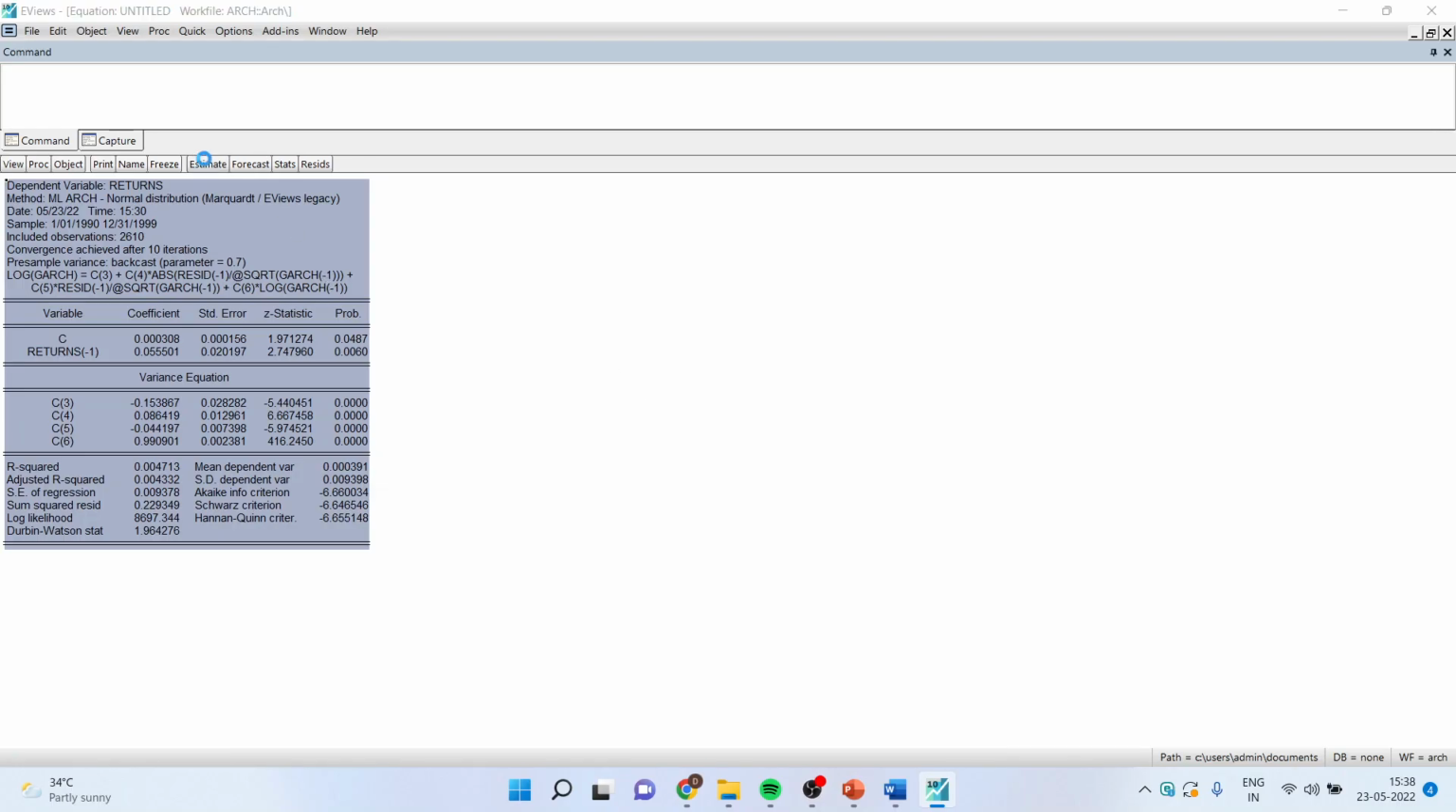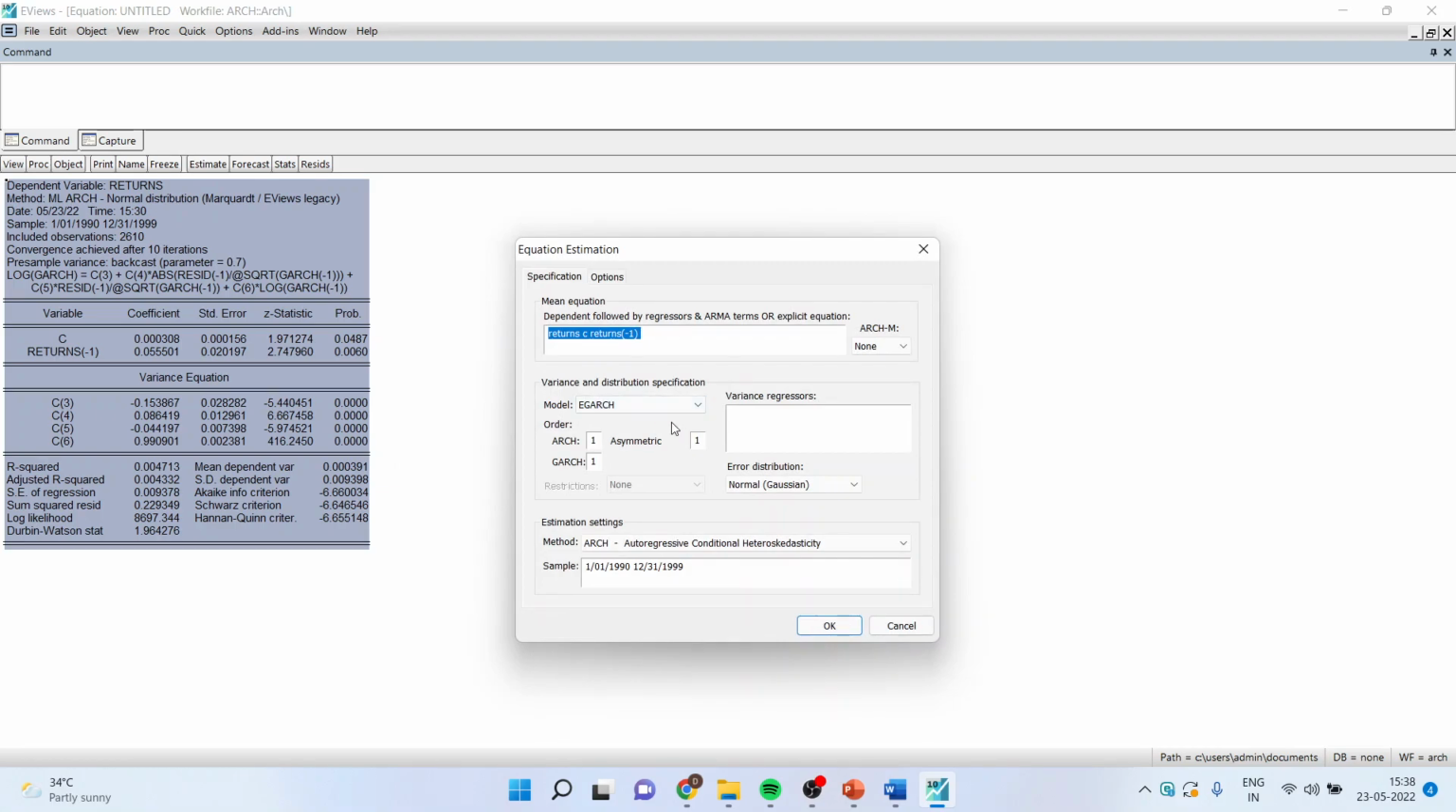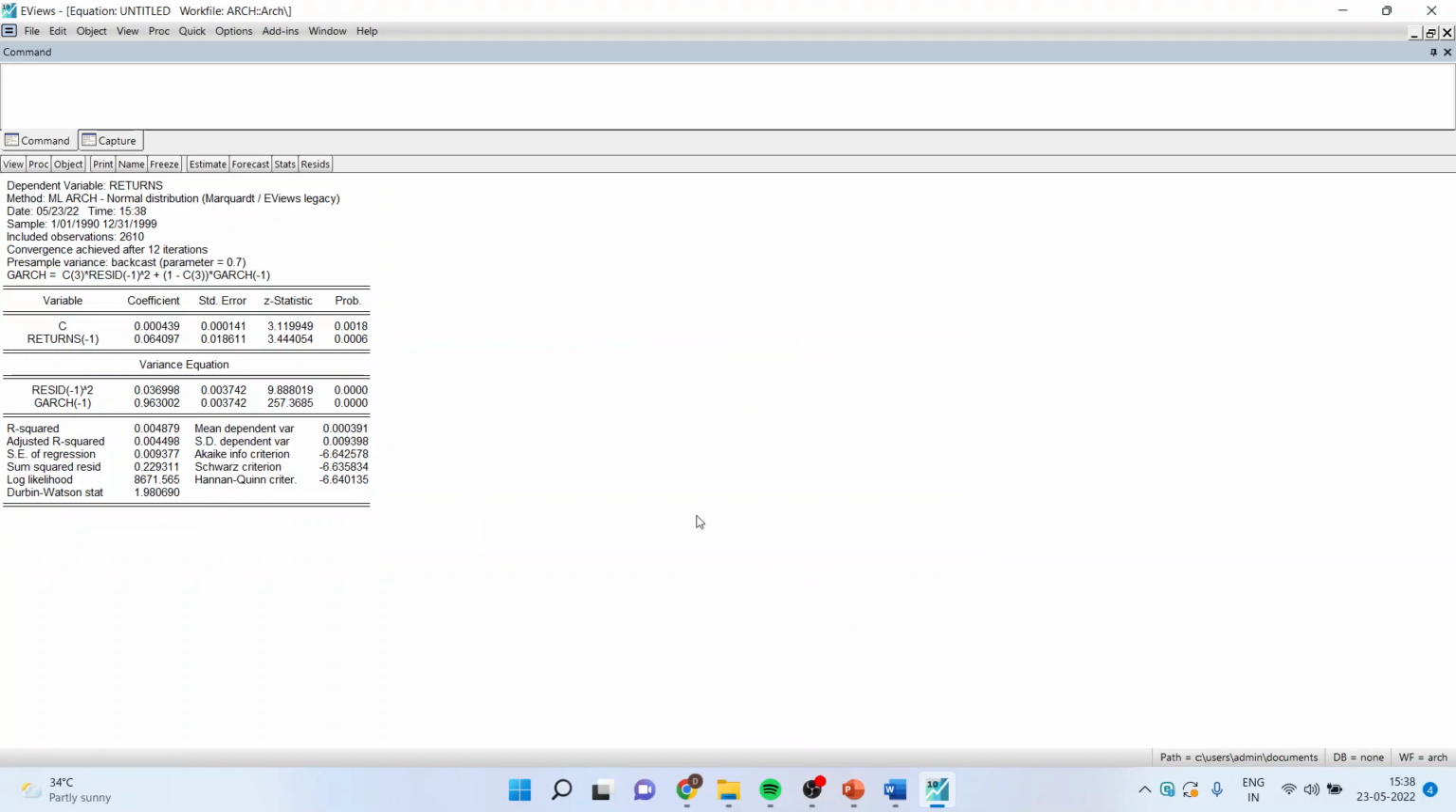We'll go in estimate. Make sure this GARCH is on 1, and the restriction which we have to include now is iGARCH. This is the restriction which we have to introduce. Click OK. And you can see here, now we have got the estimates based on this iGARCH. Similarly, you can now interpret according to the previous way.